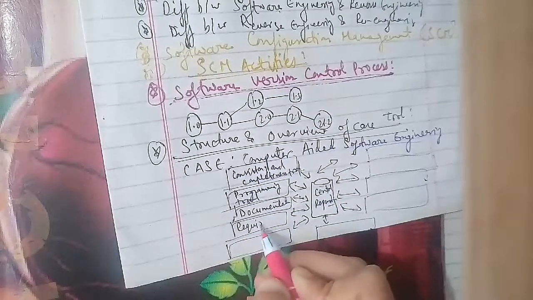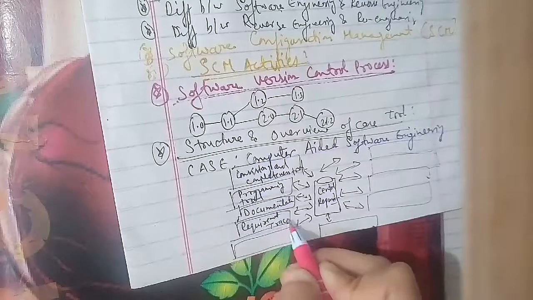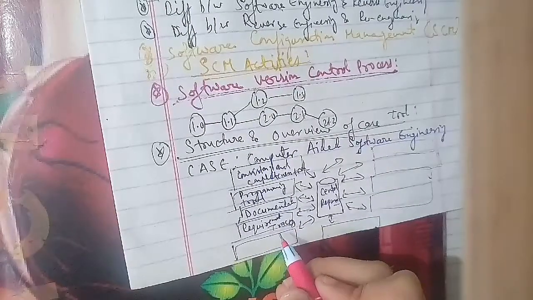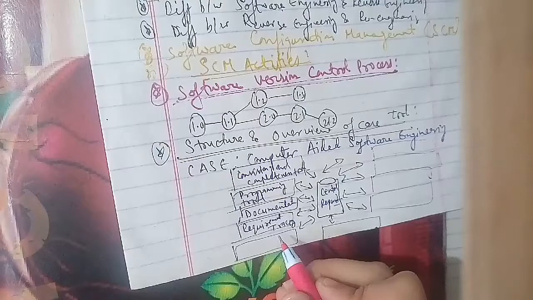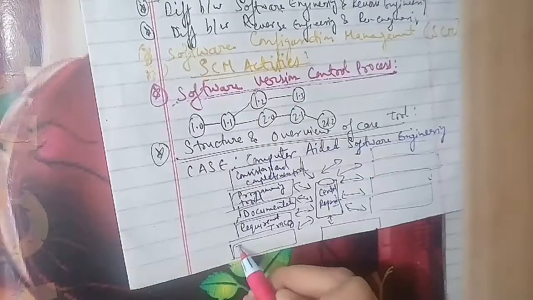The next is the database management and report generation tool, then the analysis and design tool.